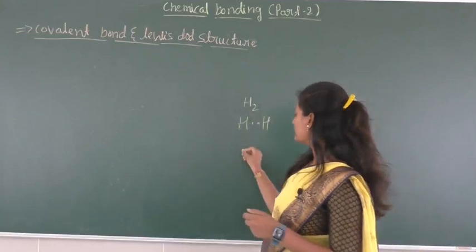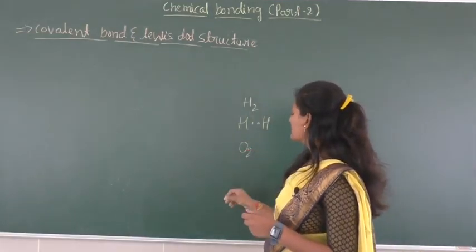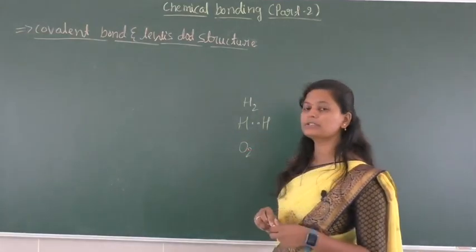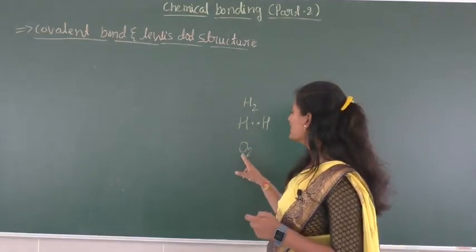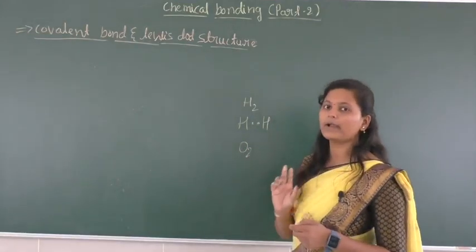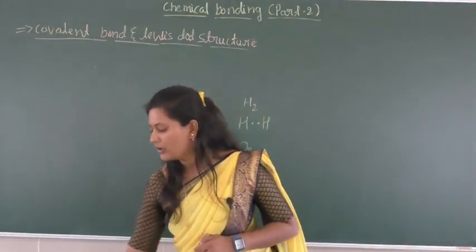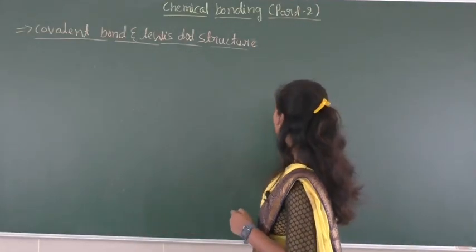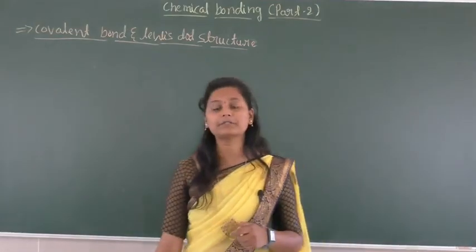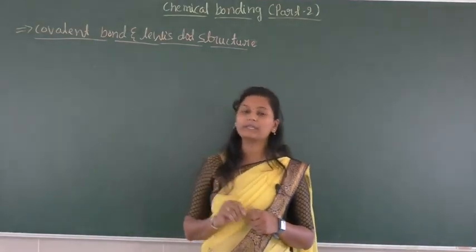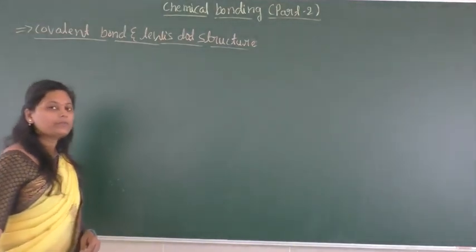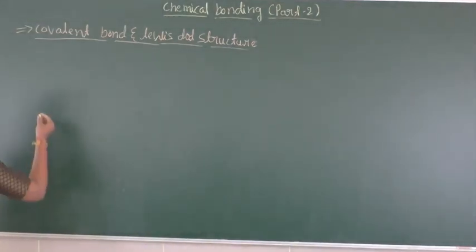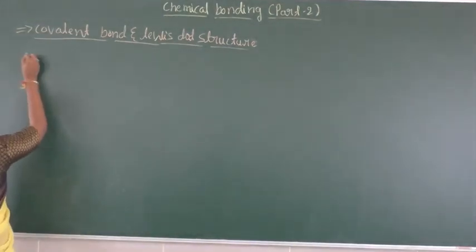Okay, in the same way, when we consider oxygen, it is formed by the mutual sharing of electrons between two oxygen atoms. When we consider the Lewis dot structure of some covalently bonded species, take Cl2, the chlorine molecule.